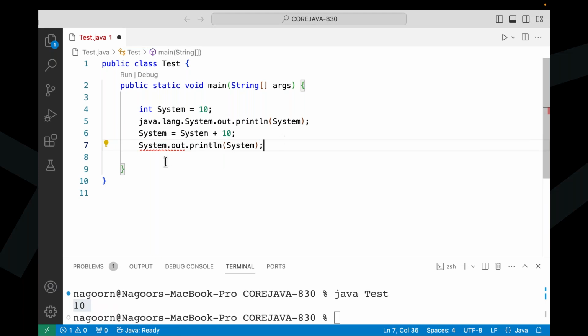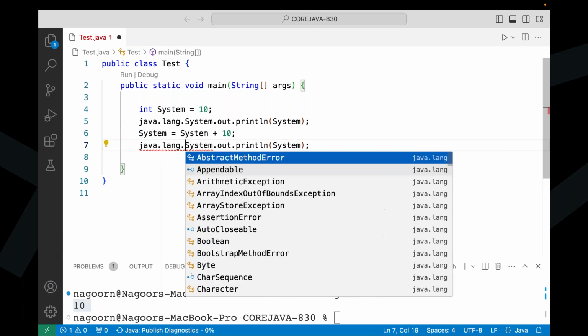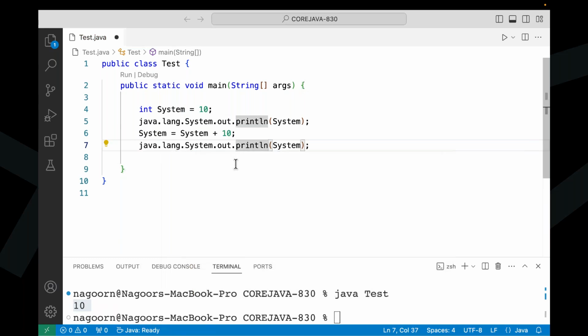So now here, in place of this system, what do we have to use? You have to use java.lang.System. Then this is the class name. Even after declaring system as an integer variable, if you want to use System as a class name, there we have to use the fully qualified name.